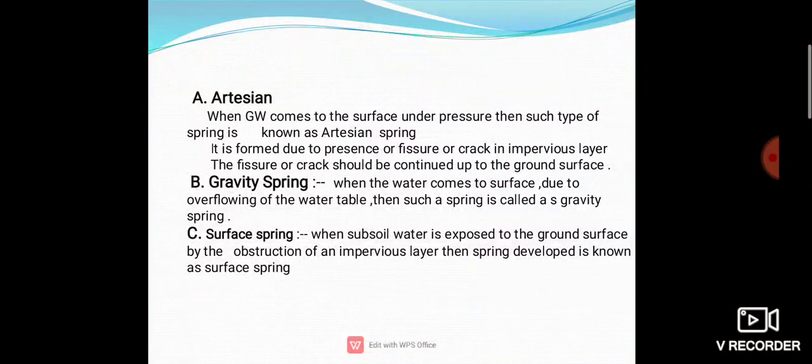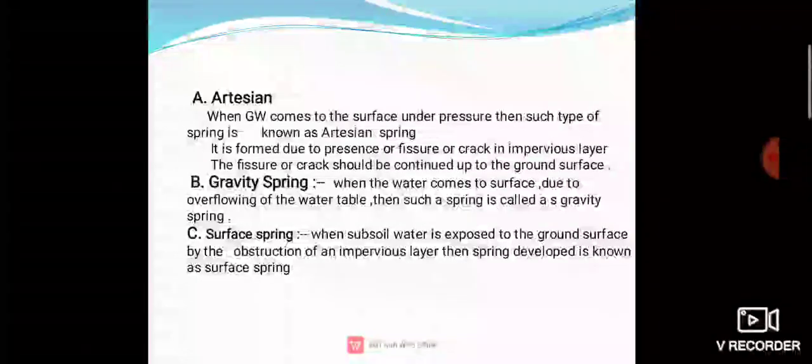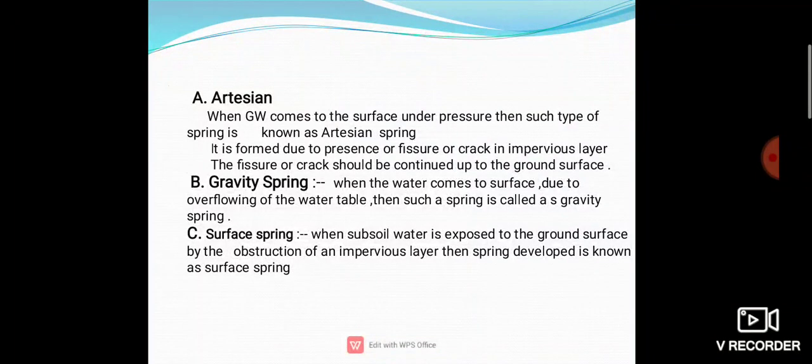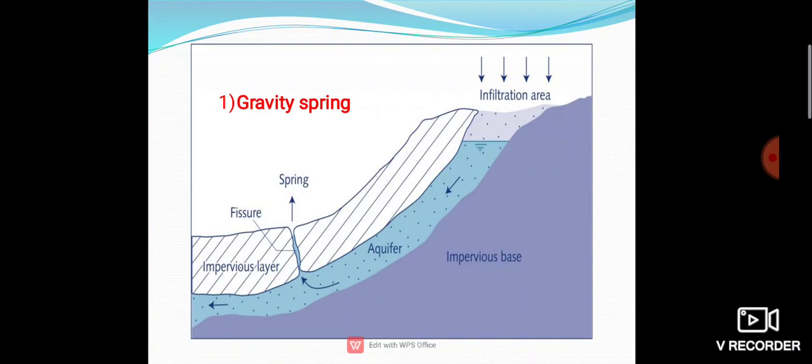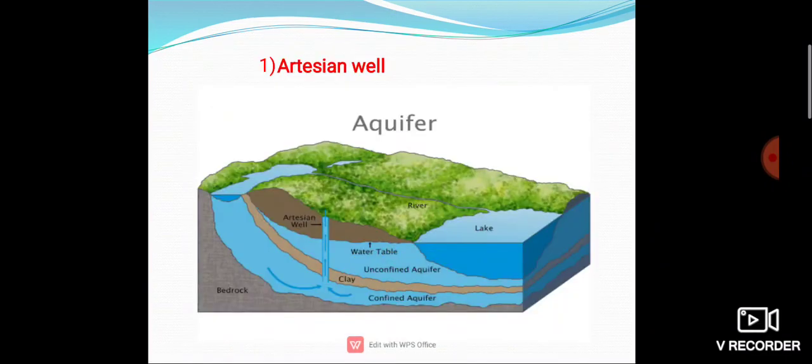One more thing: the artesian spring gives water throughout the year. Here it is not in discontinuity, so the artesian spring gives water throughout the year. After that, gravity spring. These pictures are also here. This is the gravity spring and this is the artesian spring.